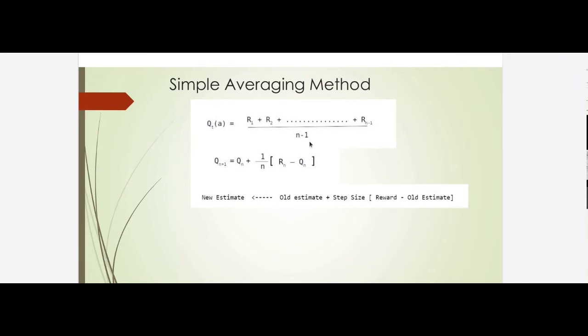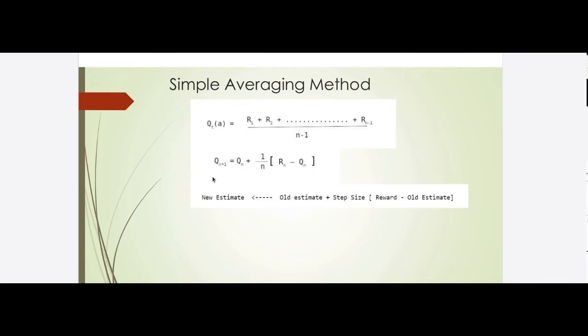Now, we know that the estimate of value is a moving average, which means there would be further instances when action A will be selected and corresponding rewards received. However, it would be very tedious to sum up all these rewards and then divide by the total number of instances, like the earlier formula. So to avoid such tedious steps, the above equation can be rewritten as follows.